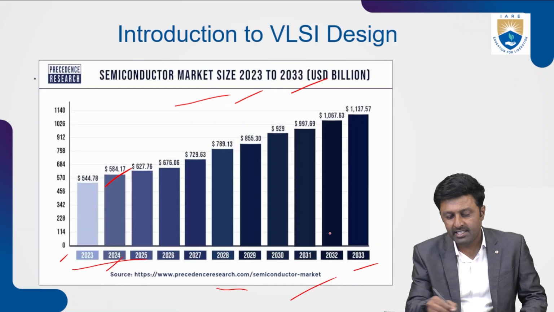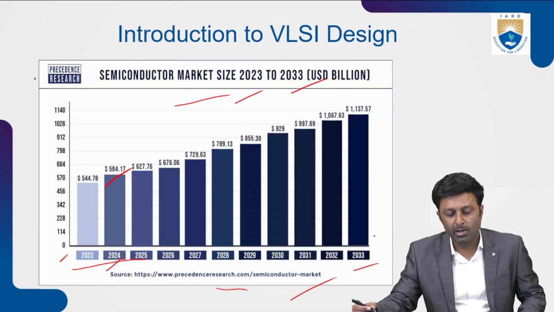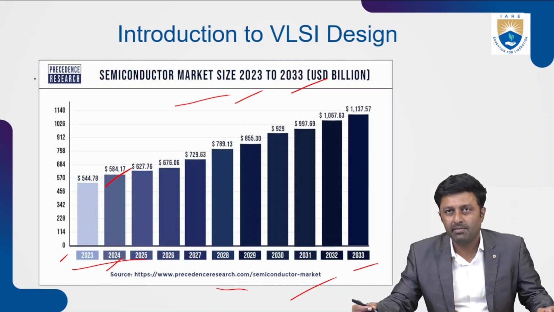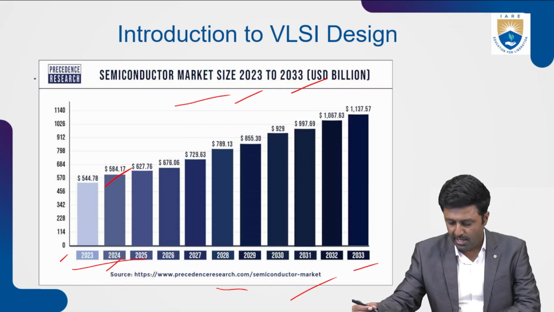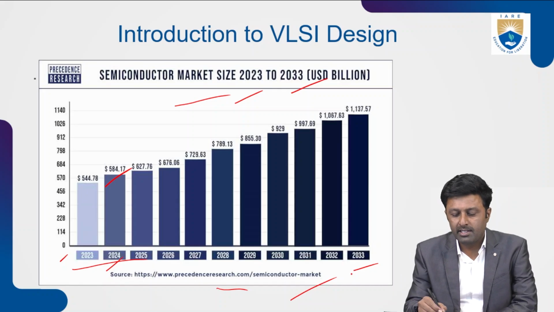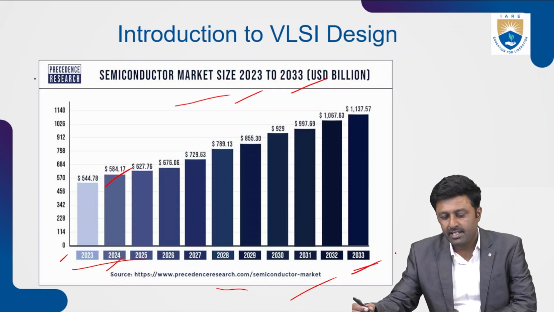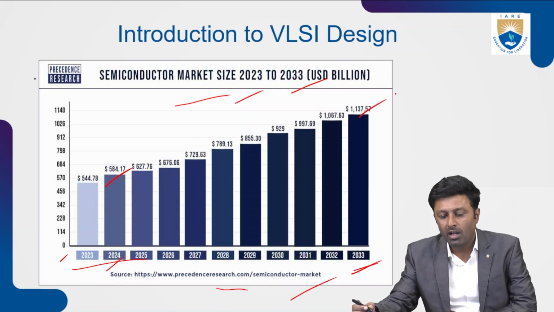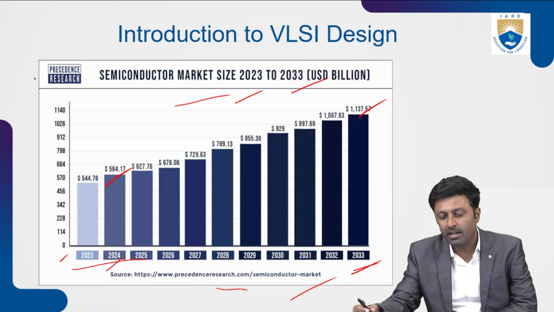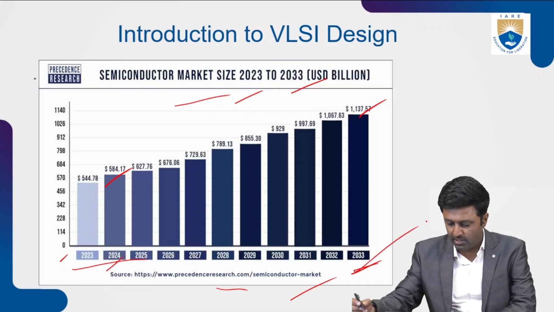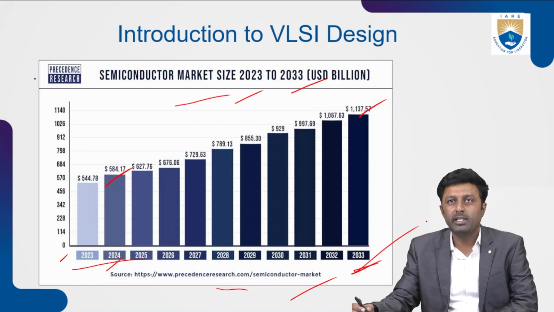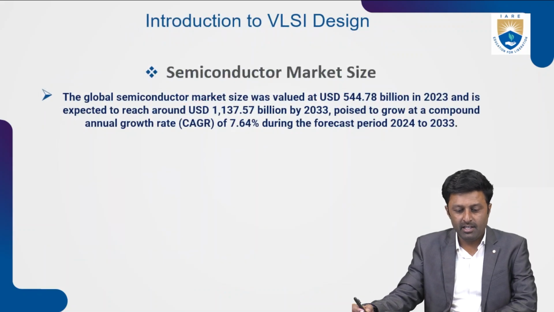As you can see in this graph, as per the prediction, because of the boom in artificial intelligence and machine learning, and because of the other sectors that you will see in the upcoming sections, the semiconductor market size is about to reach $1,137.57 billion in the year 2033. So there is a lot of scope in this VLSI industry.